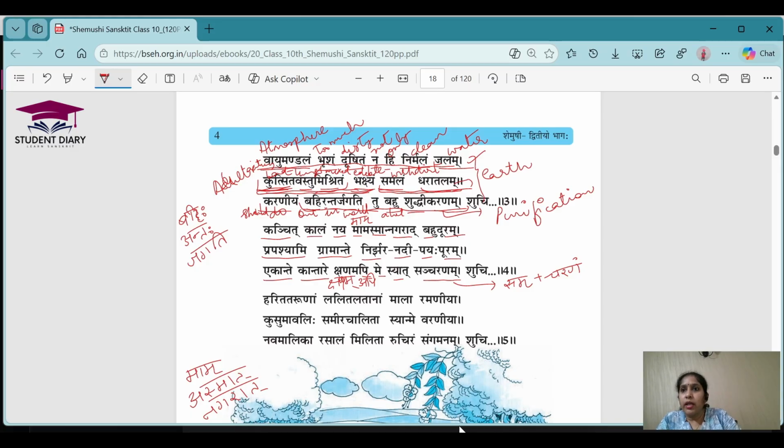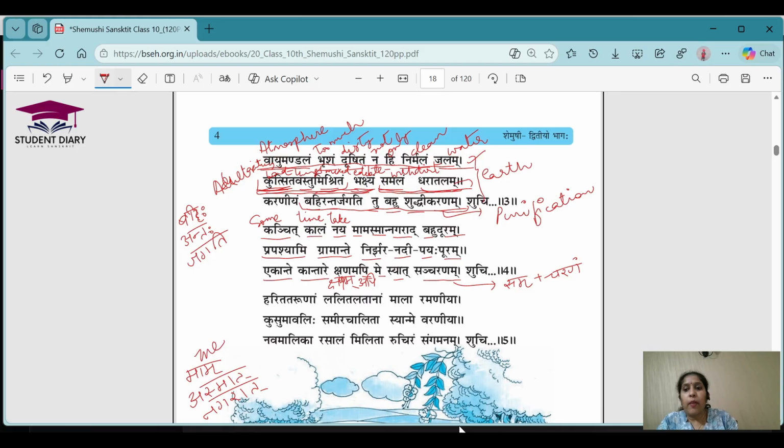So let's go for the meanings. I hope everyone has written the meanings of the previous shloka. Kanchit means some, Kala means time, Nai means take, Mam means to me. Asmat means from this. Nagarat means city.